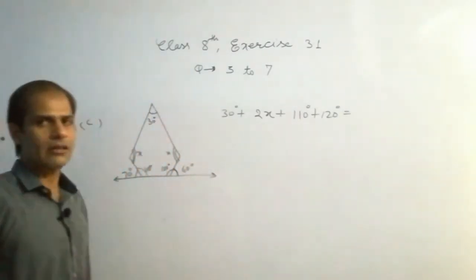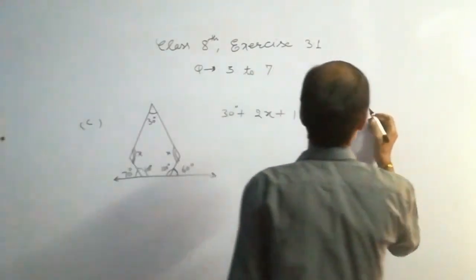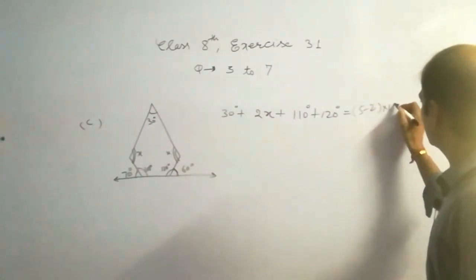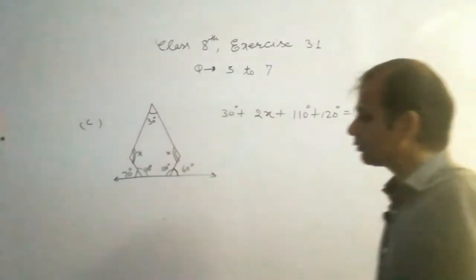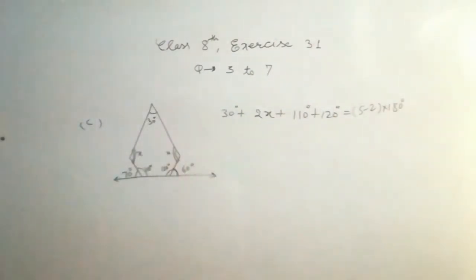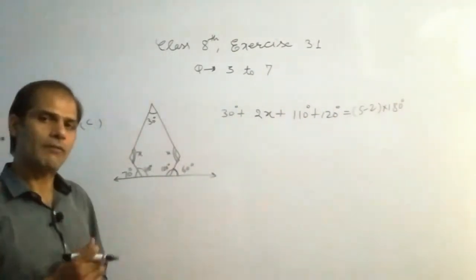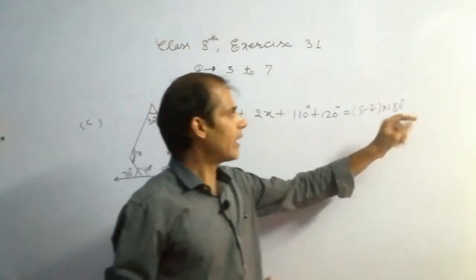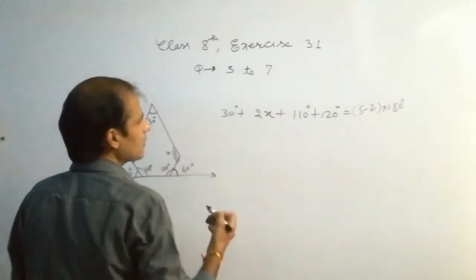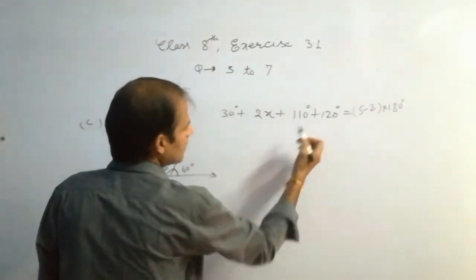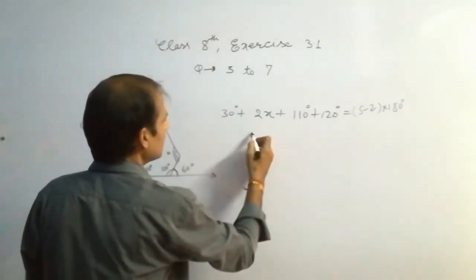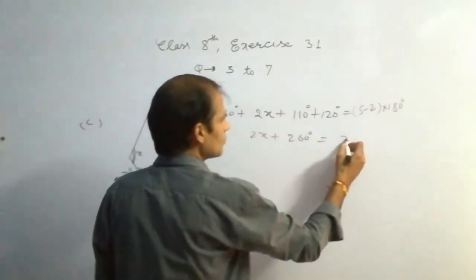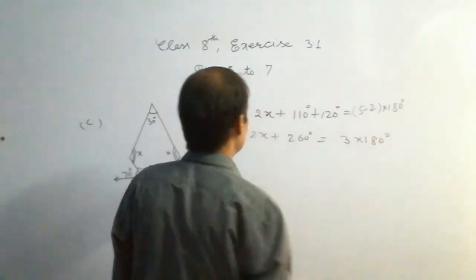Now what is the angle sum? So angle sum means it will be n minus 2 into 180. So this is 5 minus 2 into 180. In the fourth question we found the formula of angle sum, n minus 2 into 180. So here n is 5, 5 minus 2 into 180. Now find the sum. This is 230 plus 30, 260. It is 5 minus 2, 3 into 180.